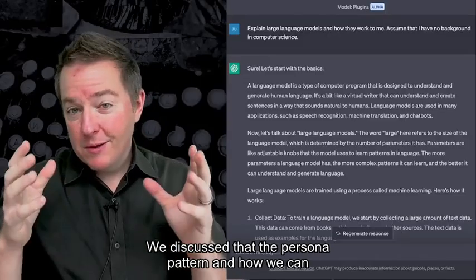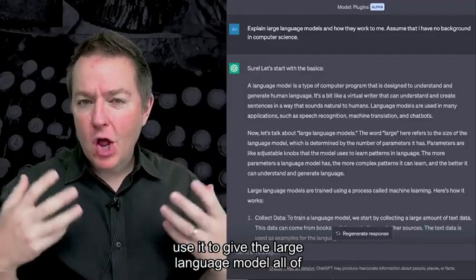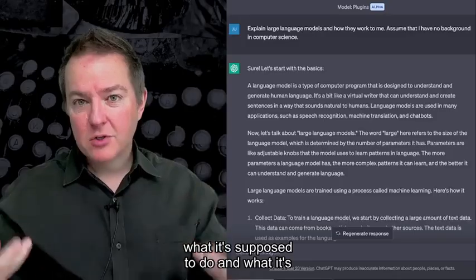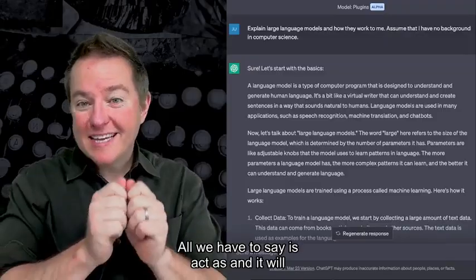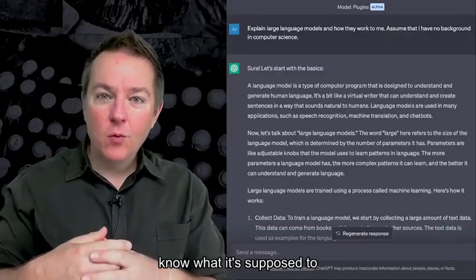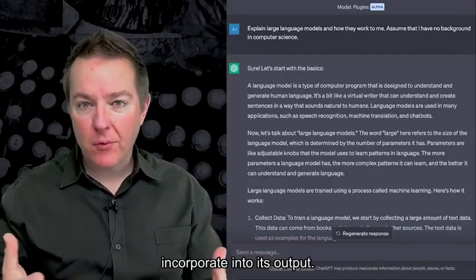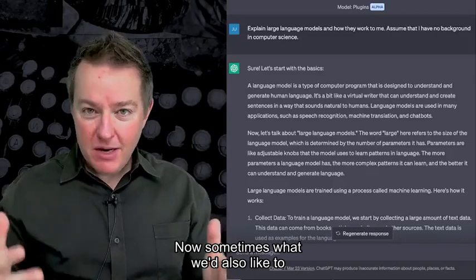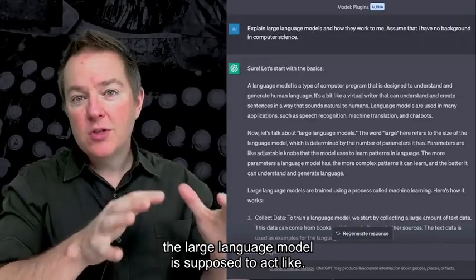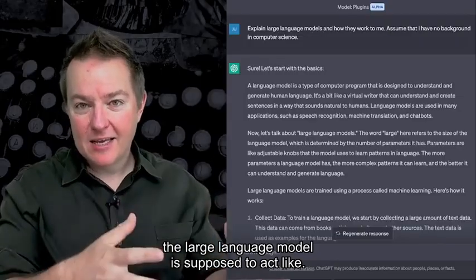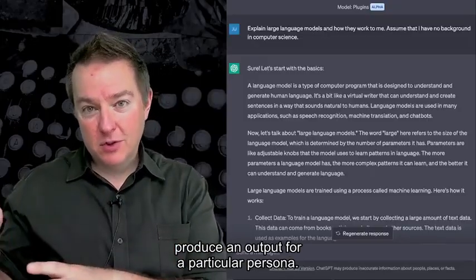We discussed the persona pattern and how we can use it to give the large language model rich information about what it's supposed to do and what it's supposed to output with very little work on our part. All we have to say is act as, and it will know what it's supposed to do, how to format it, and the types of things to incorporate into its output. Now, sometimes we'd like to do the same thing, but rather than focusing on who the large language model is supposed to act like, we want it to produce an output for a particular persona.